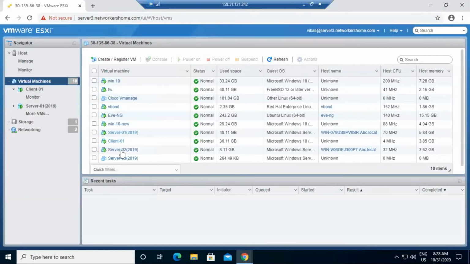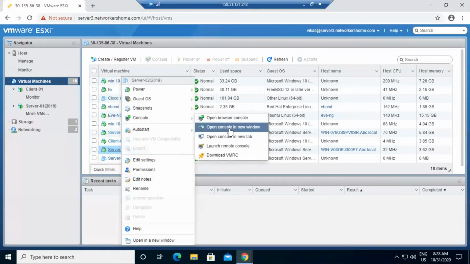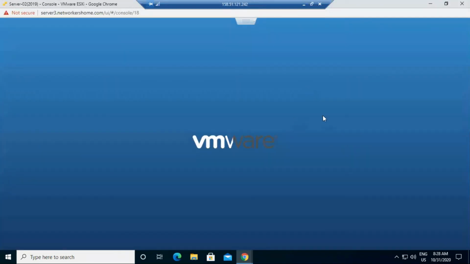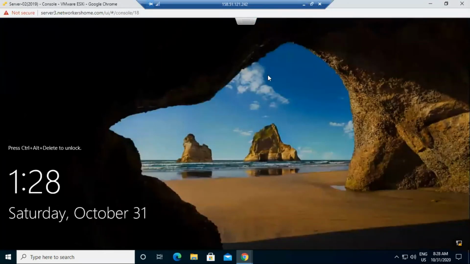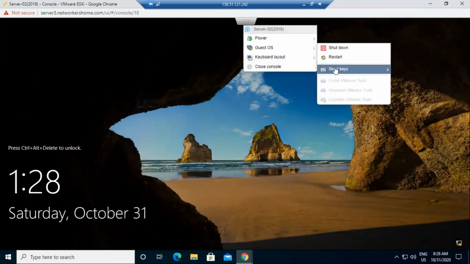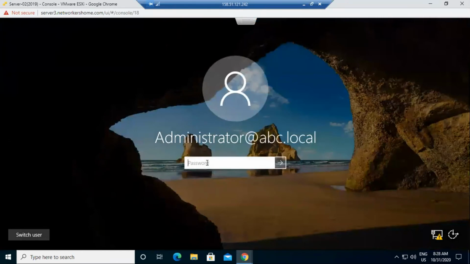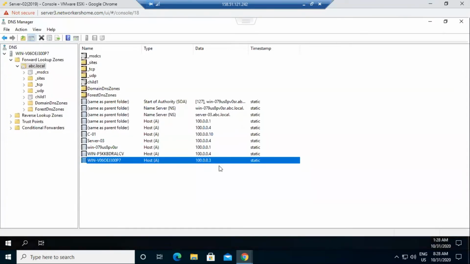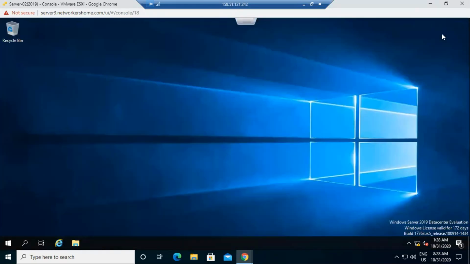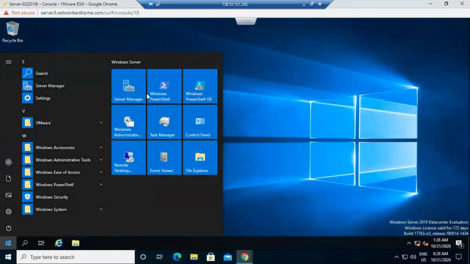Now I'll go to server two, and I can install two services on this server two. One is web server services, and the second is NLB clustering services. I'll log in with the domain credentials in server two. Server two is already my member server, which we already configured, because we already configured the DNS on those servers. So now I simply go to my server manager.